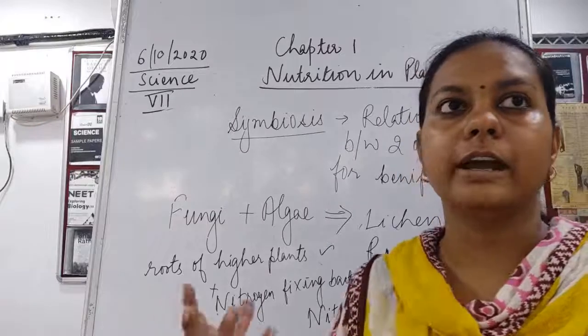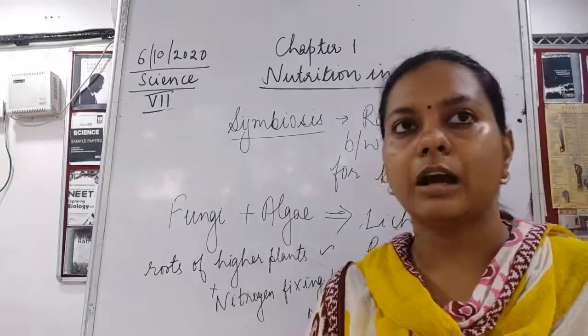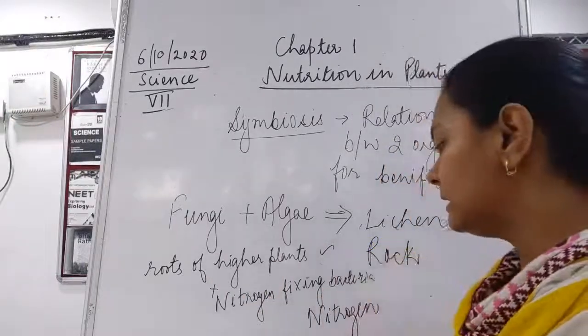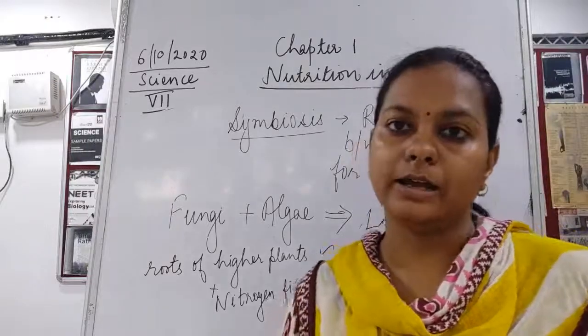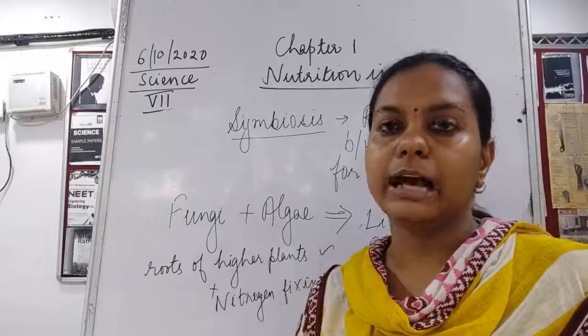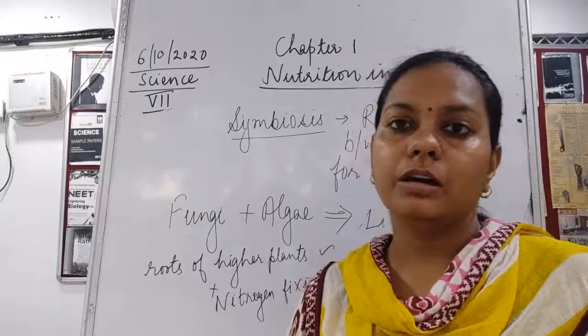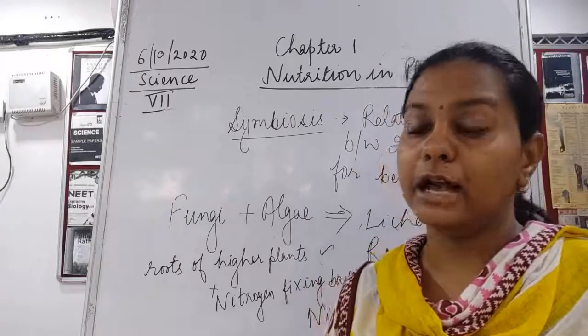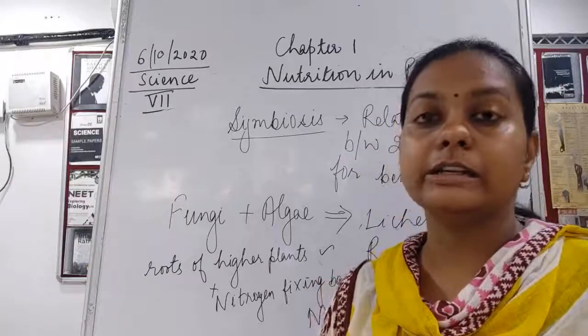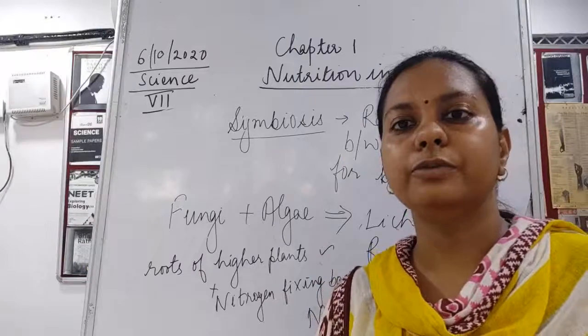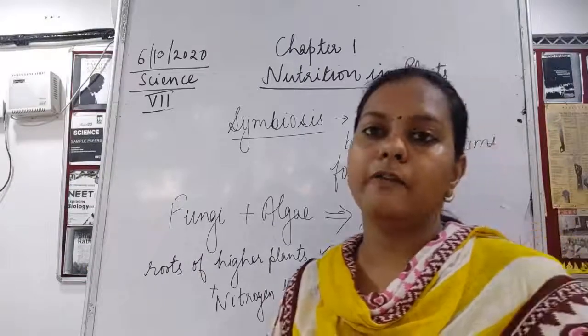Okay, so this is where the higher plant roots are having these bacteria in them, and this nitrogen is going to be given to the higher plants, because of which the higher plants are able to take up the nitrogen and synthesize different types of food like proteins. It is stored in the form of food grains, in the form of fats and oils.